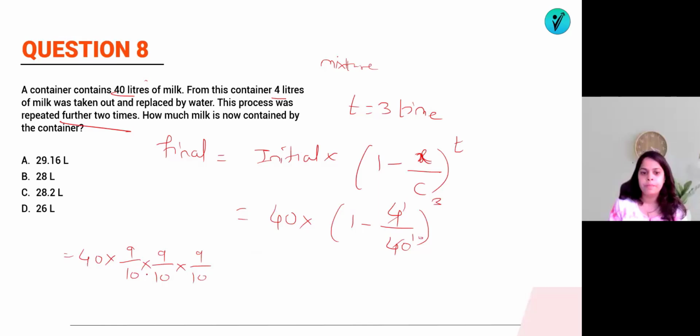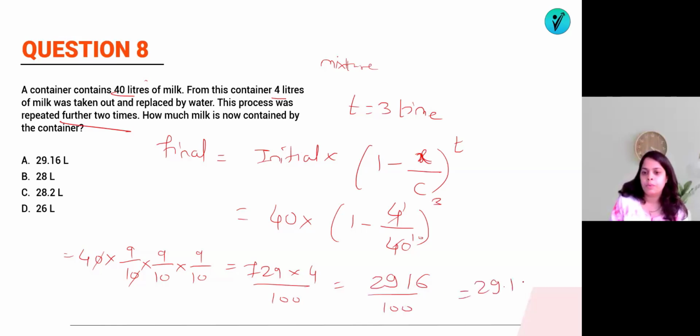So how much it will be? The 10s will get cancelled. 9 times 9 times 9 is 729, into 4 by 100. So how much it will be? 4 nines are 36, carry 3. 8 plus 3 will be 11, carry 1. 28 plus 1 is 29, divided by 100. So it will be 29.16. So your answer will be option number.